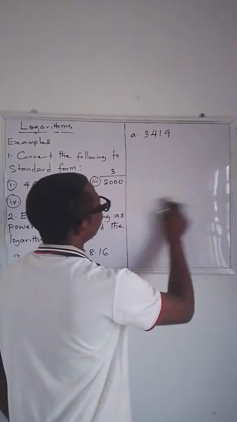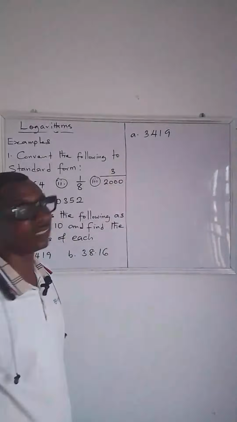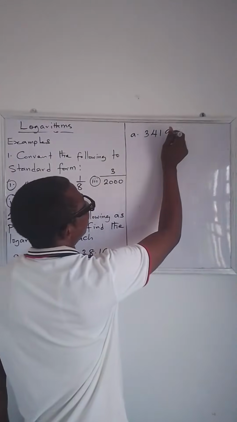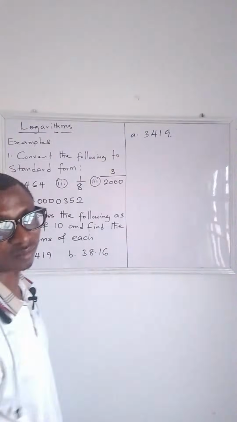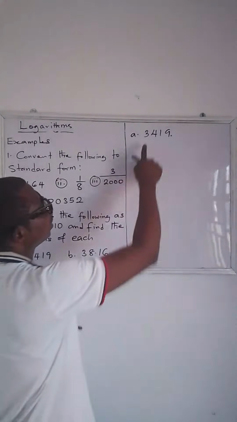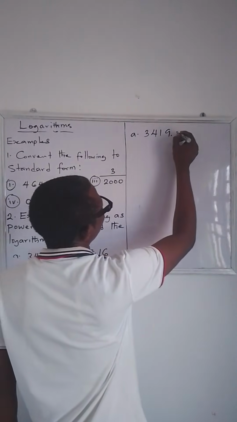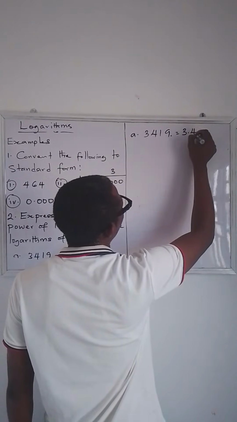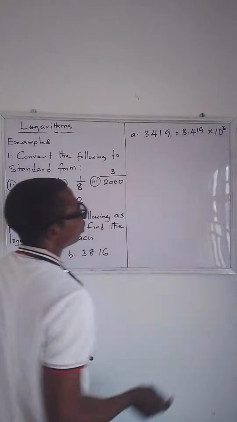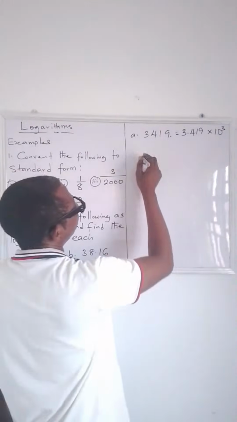Now to do this, the first thing is to express this number in standard form. So you move the point. You can see there is no point in this number, so that means the point is at the back of the last significant digit. The point should be moved to the back of the first significant digit, which is 3. So let's move 1, 2, 3. That means this number is equal to 3.419 times 10 raised to the power of 3, because we have moved it 3 times to the front.